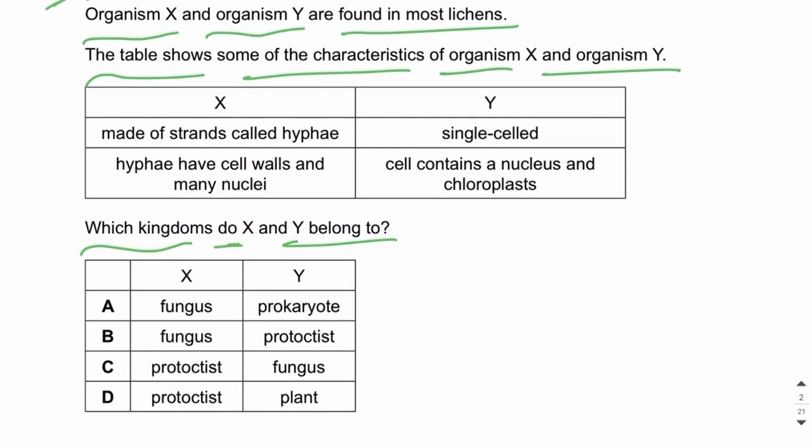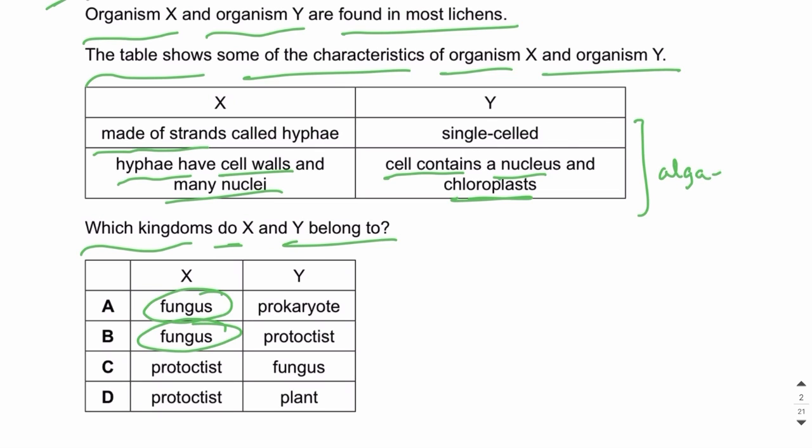If we look at the description of X, it says that it's made up of strands called hyphae. Hyphae are only found in the multicellular fungi, those fungi which are made up of many cells. Hyphae have cell walls and many nuclei. So X is definitely a fungus, mainly a multicellular fungus. If we talk about Y, it is a single celled organism, and the cell contains a nucleus and chloroplasts. So this is most likely an algae.